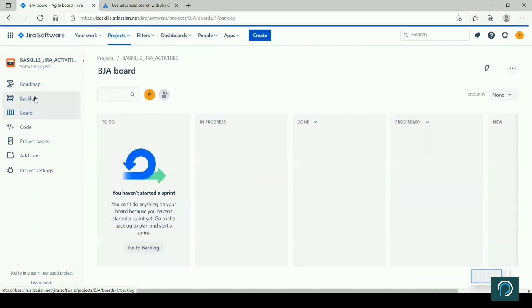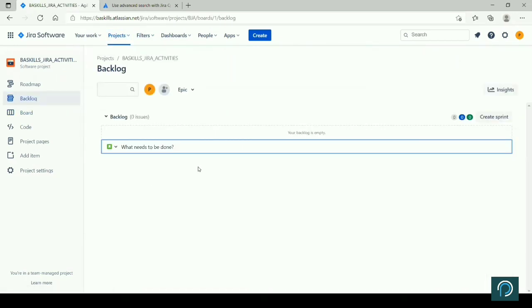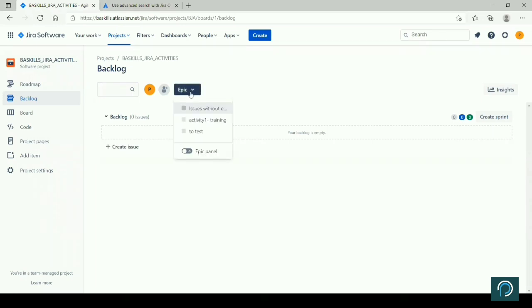On your project, on your backlog, you will see the list of all your backlog items. This backlog consists of 2 sections. One is your product backlog, which is a list of all the items that you are completing as part of this project. If there are 20 items, you will see all these 20 items. And then there will be a sprint backlog, the current sprint which you are taking.